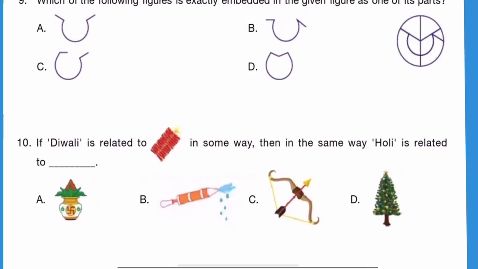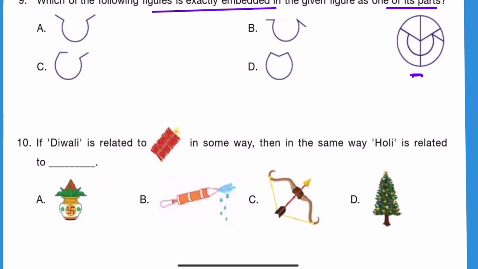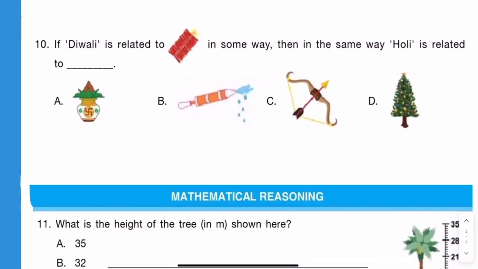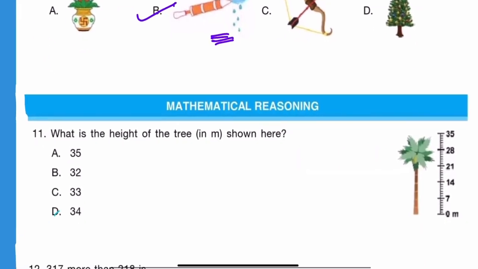Question number 9. Which of the following figures is exactly embedded in the given figure as one of its parts? This is the given figure and these are the given parts. The first option, this one, look at this structure. This is completely embedded in the given figure. So option A is the correct answer. Question number 10. If Diwali is related to crackers in some way, then in the same way Holi is related to colors and water. So it is option B.